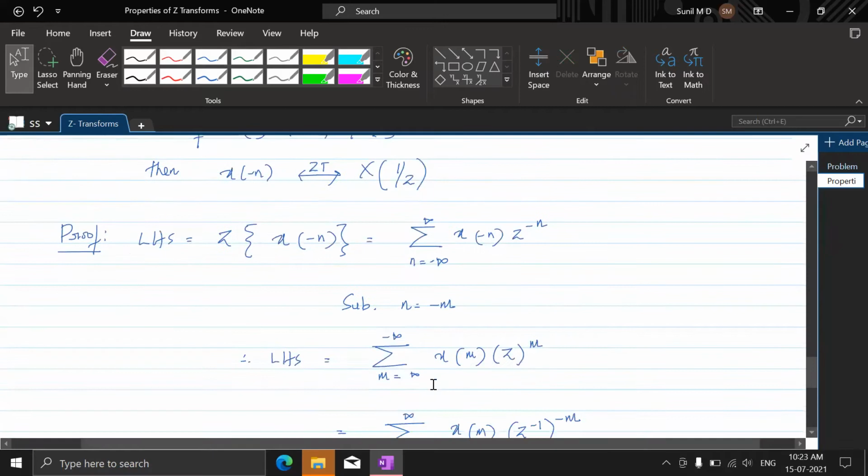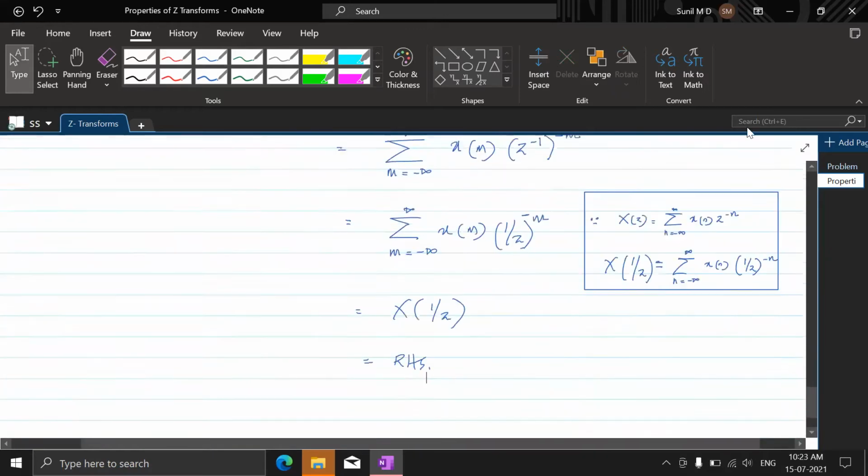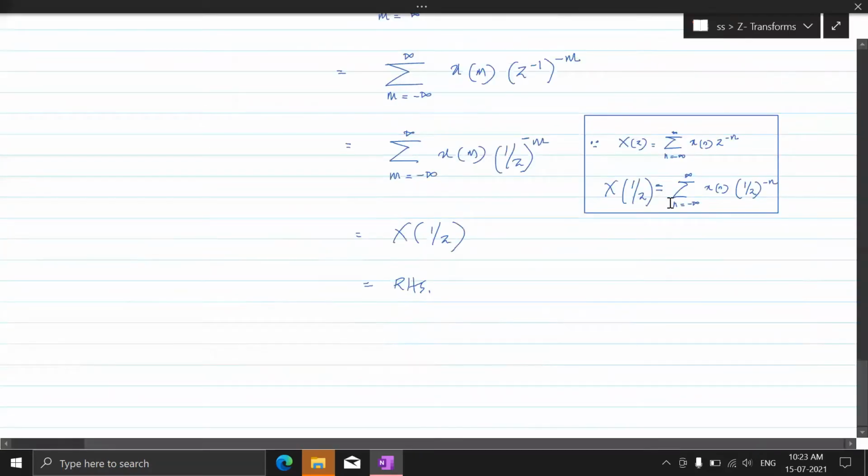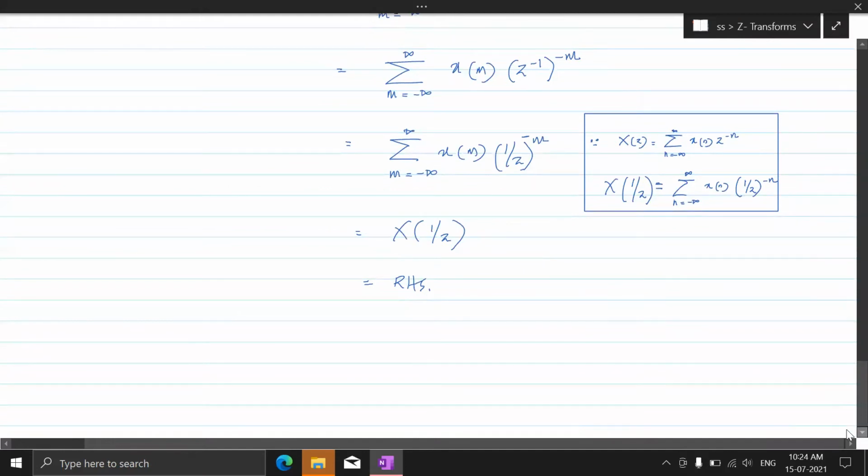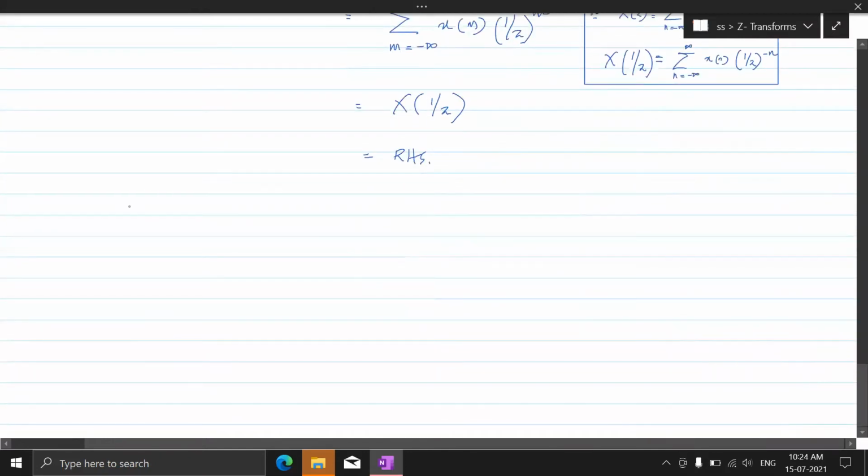Now let's go with another property, that is differentiation in z domain. That is going to be the fifth property that we are seeing. A very similar property was there in Laplace transform also.